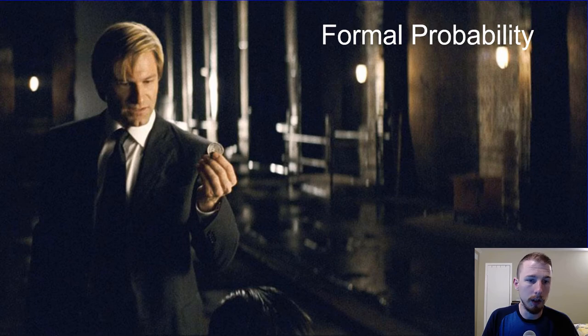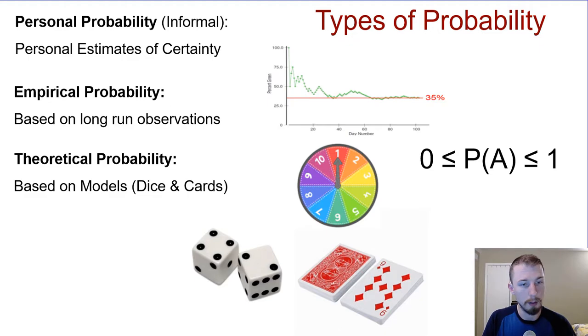All right, moving on. Formal probability. So yesterday we talked about 3 different types of probability. Now we're going to talk about formal probability. Formal probability is what we deal with in games and dice and spinners and stuff like that, where we know all the possible outcomes because it's like a closed finite set of things that can happen. And we also know with randomization, like if it's rolling a dice, of course, is independent, but also if we riffle shuffle at least 7 times, we know that decks of cards no longer have any residual pattern to them. They're actually truly random as well. So we know we can't really predict what's going to happen next.